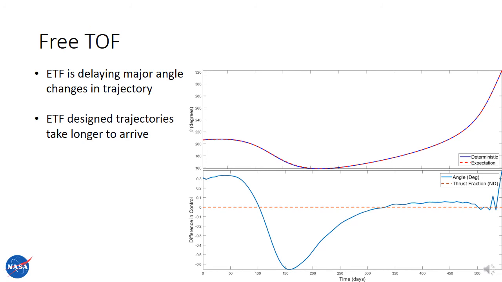If we then free up the time of flight, we get two more interesting results. The first is that the expected thrust fraction design trajectory takes longer to arrive. The second is that expected thrust fraction is delaying the major angle changes in the trajectory. It's hard to see here, but the expected thrust fraction trajectory is just below the deterministic thrust fraction trajectory in the beginning.